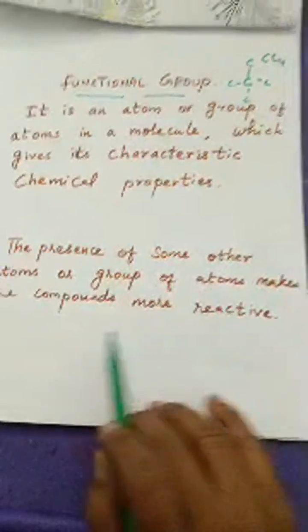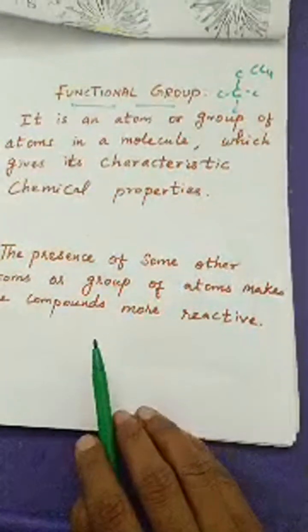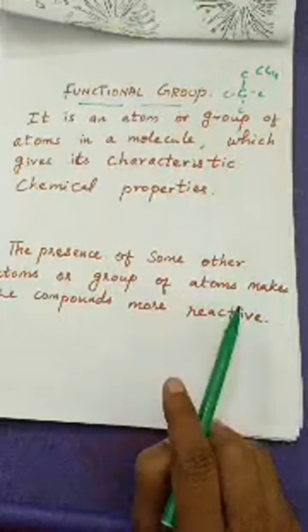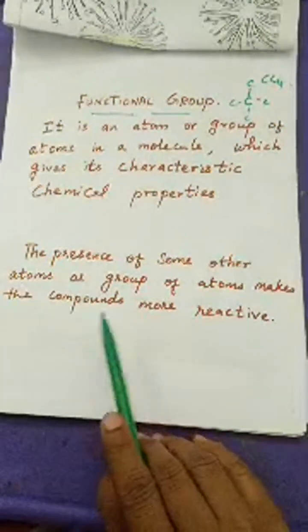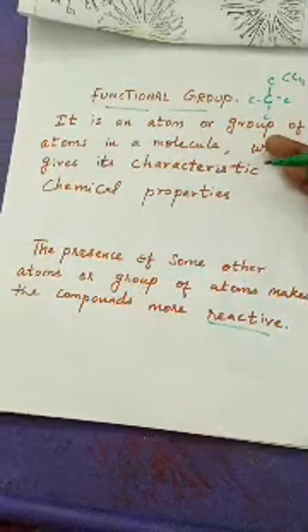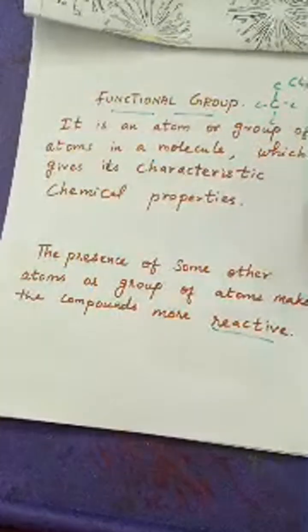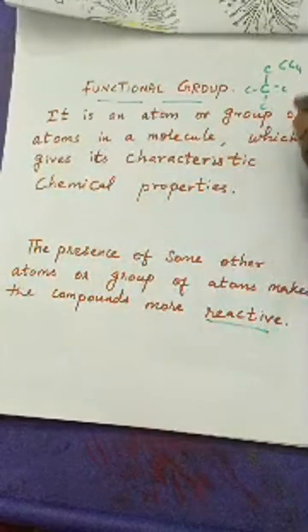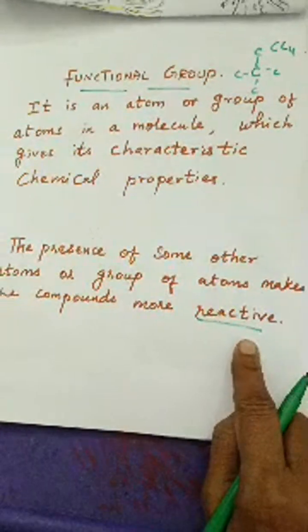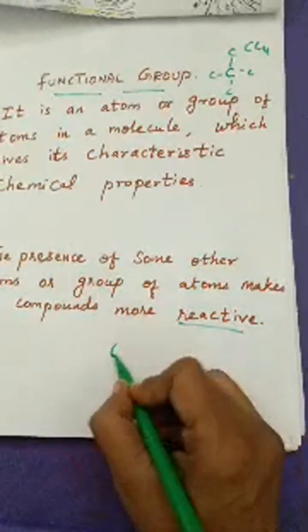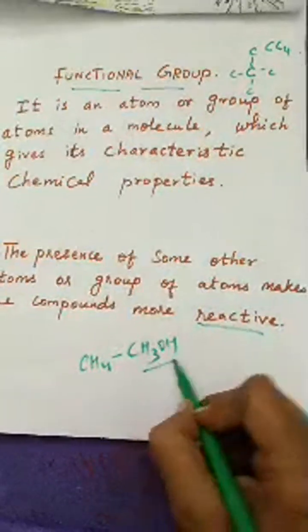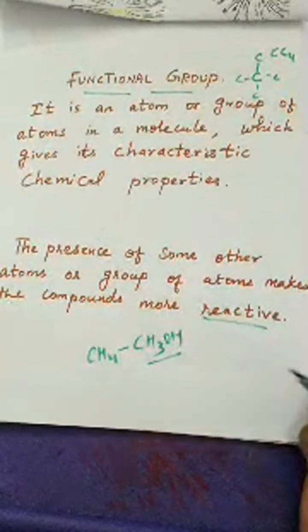Now, if this functional group is present, the presence of some other atom or group of atoms makes the compound more reactive. So if a group of atoms, or even only one atom, is present in an organic compound, it will make it more reactive. See for example, CH3OH. Methane has been converted into methanol or methyl alcohol.